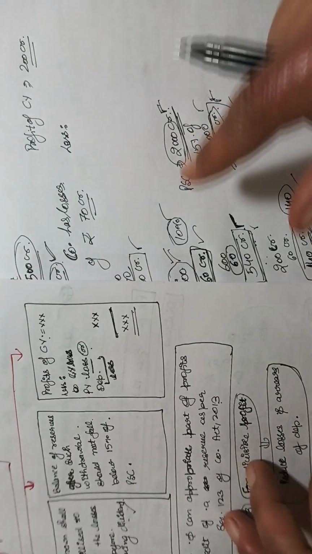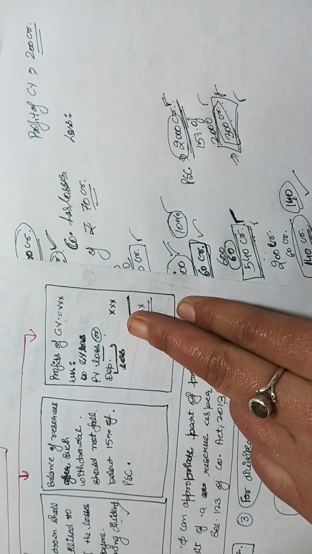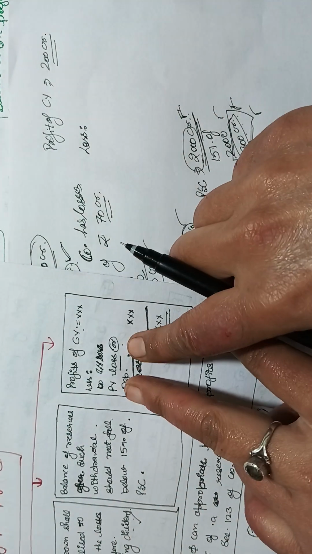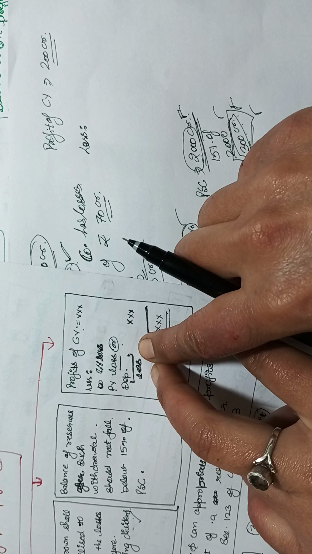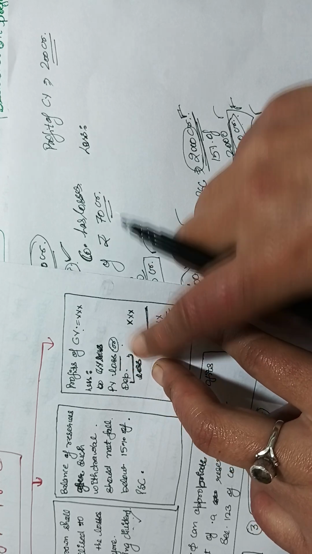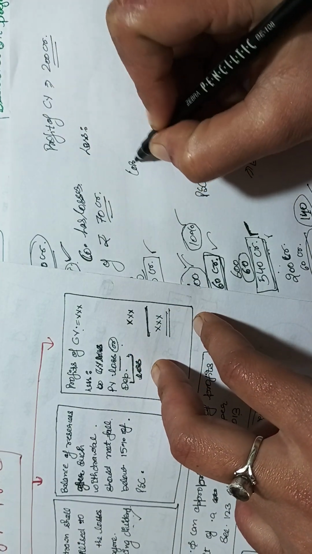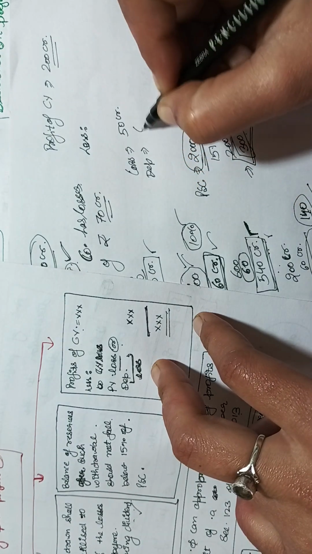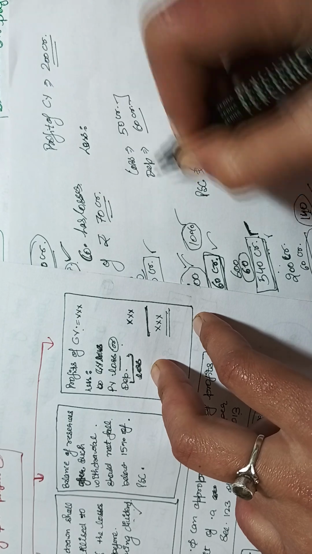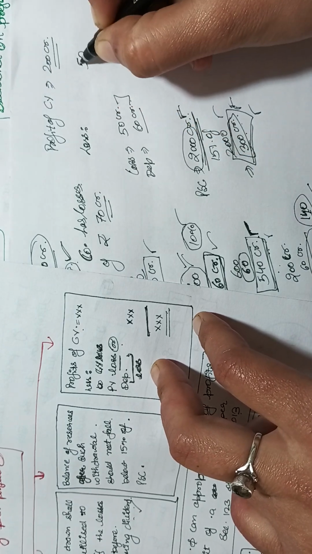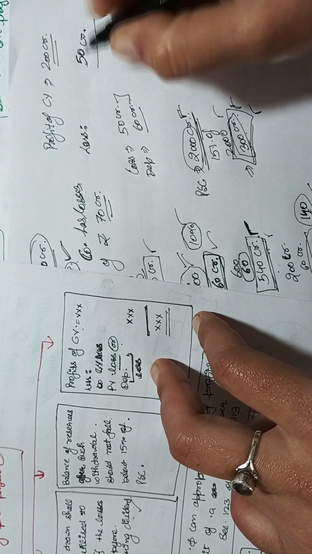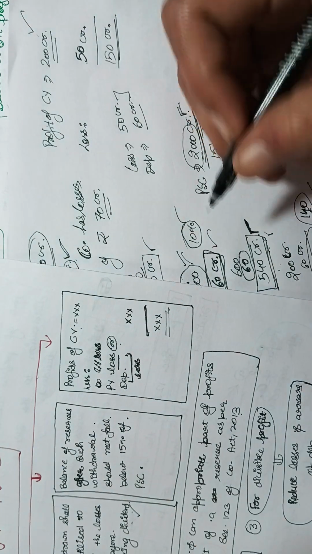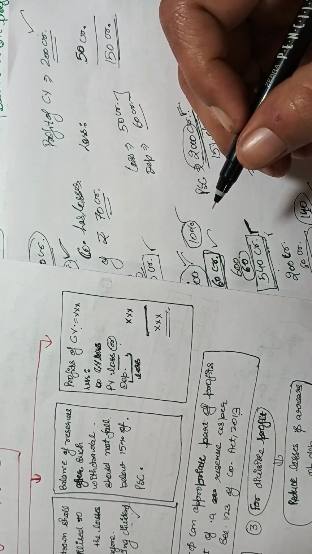So the Companies Act has made the rule that out of the profit of the current year, we will reduce the previous year loss or depreciation, whichever is less. If the loss is, let's suppose, 50 crore and the depreciation is 60 crore, then only 50 crore will be deducted out of the profit of the current year. So here it is 150 crore which is available for distribution.